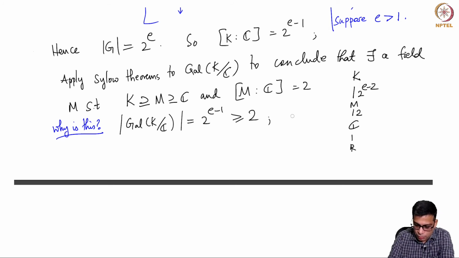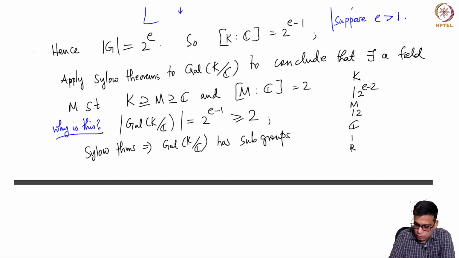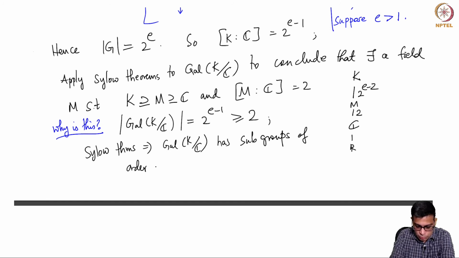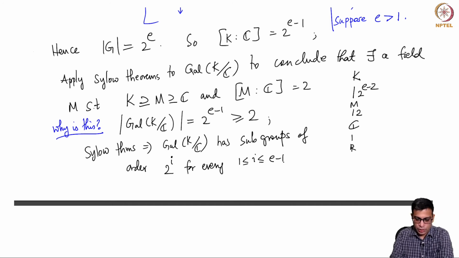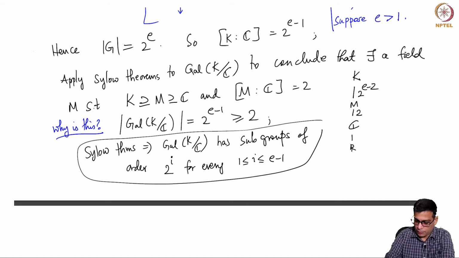So by Sylow theorems, the Galois group of K over C has subgroups of order 2 power i for every i from 1 to e minus 1. So this is the main application of the Sylow theorem.